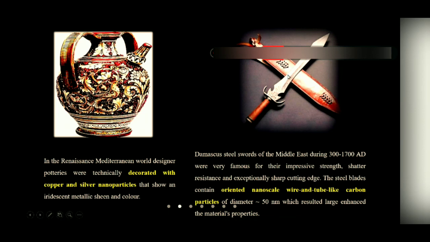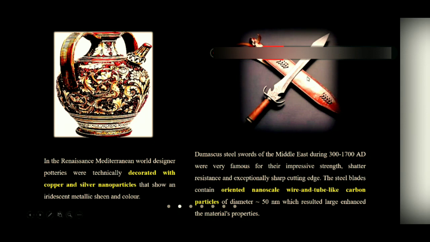This is a sword, the Damascus sword, which was mainly used in the 300 to 700 century, and these swords were very famous for their impressive strength, resistance, and exceptionally sharp cutting edge.